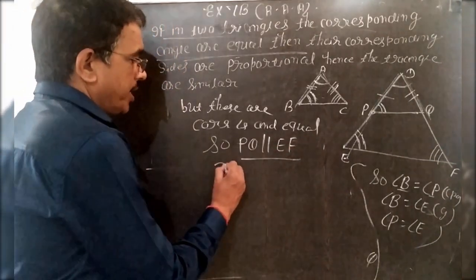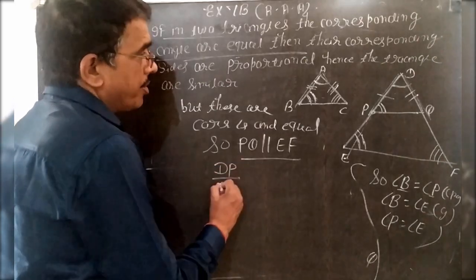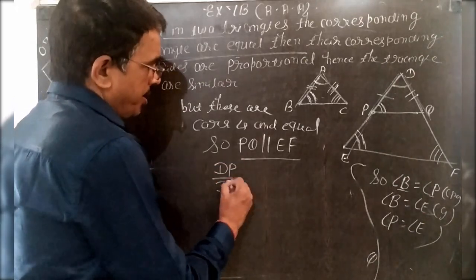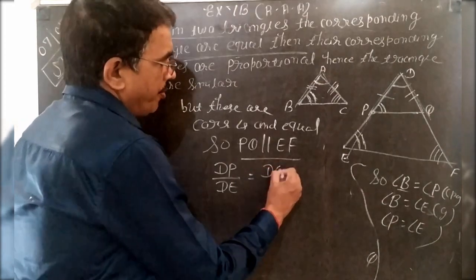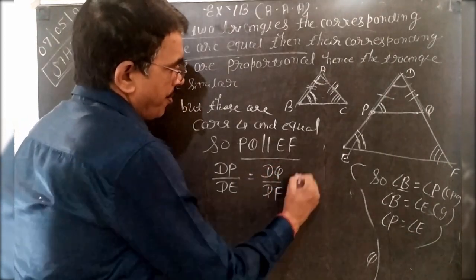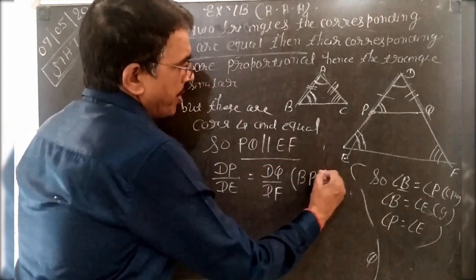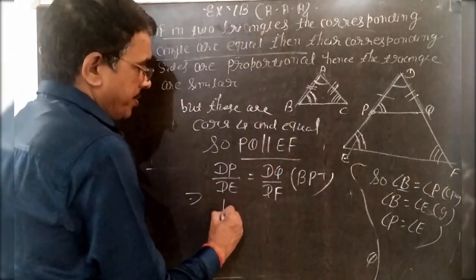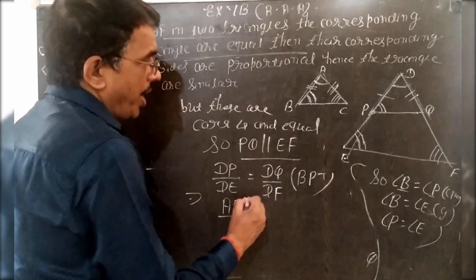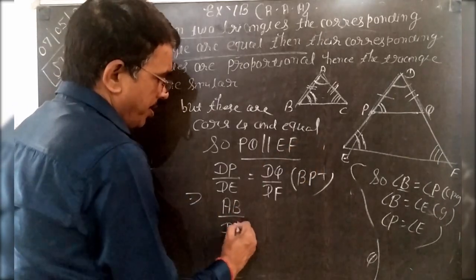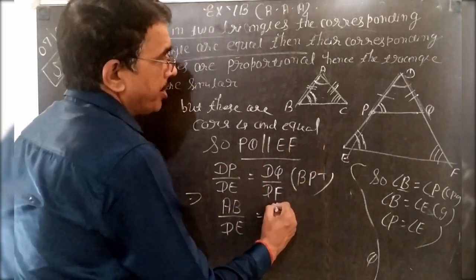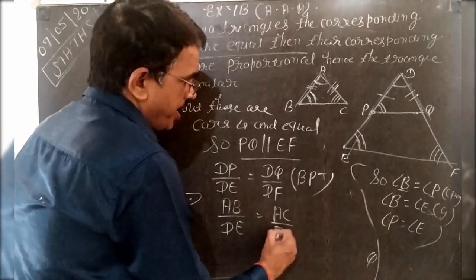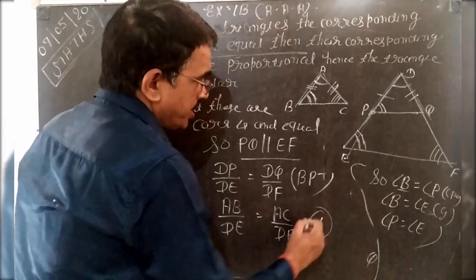Hence, by Thales' theorem, DP by DE is equal to DQ by DF, by the basic proportional theorem. And this DP you can write as AB by DE, and this DQ as AC by DF. This is equation first.